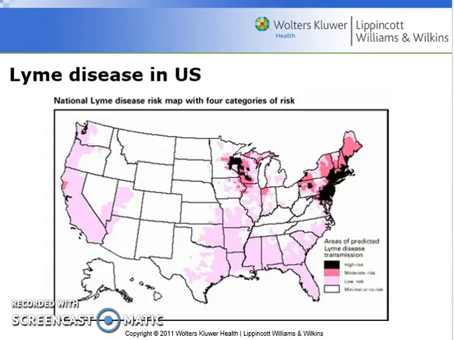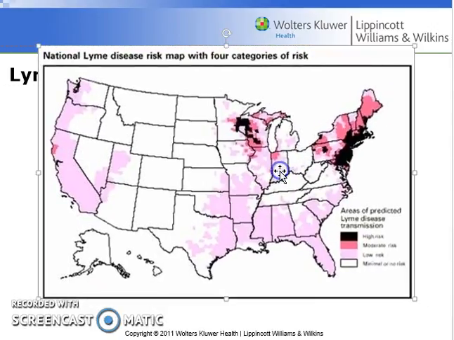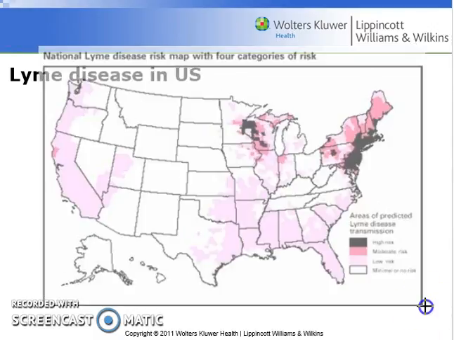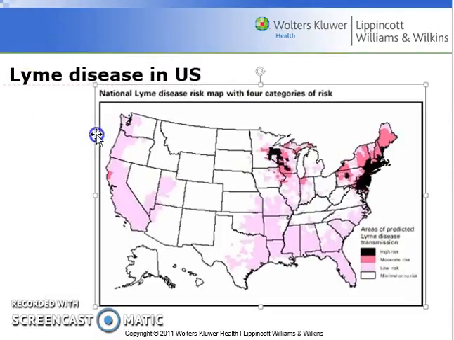And here's a distribution map for areas that are at high risk of where an individual can contract Lyme disease. The colors on here aren't all that great, but if you look at the scale, the darker pinker regions, according to the map, are going to be moderate risk, but the black areas are where there's a very high risk of contracting Lyme disease, which is great for us because we have a very minimal risk of contracting Lyme disease in South Carolina. So that's a distribution map of Lyme disease.